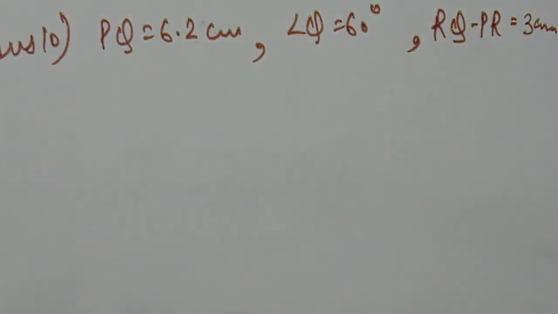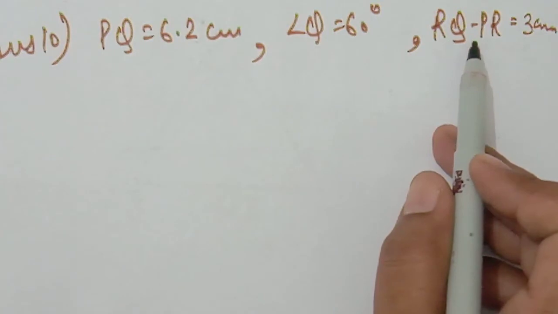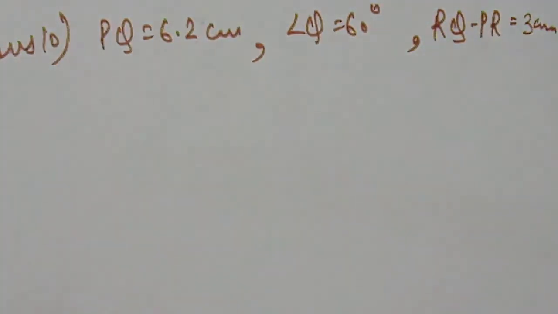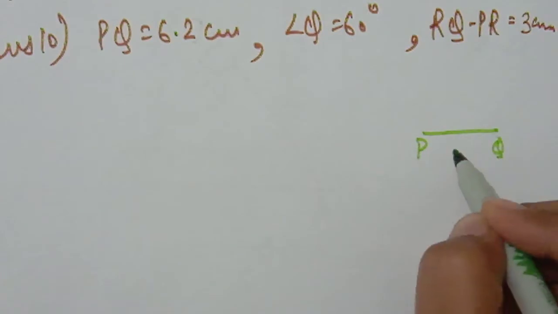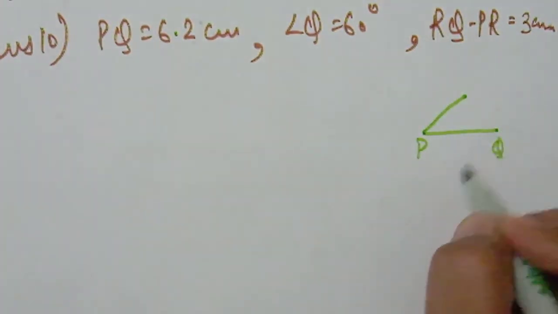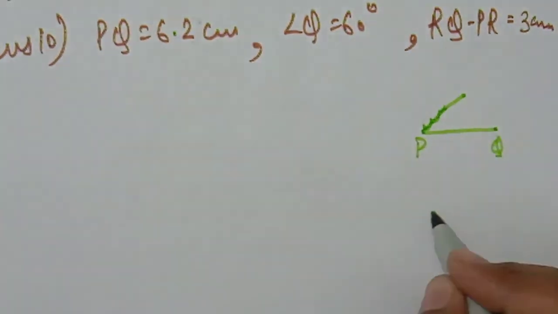So first of all students, because the subtraction question is there, we have to decide if this is the first type or the second type. PQ base is given. If we make a rough diagram, then we are able to recognize. If we make PQ and then an angle Q, but angle Q is not present here, angle Q is here.